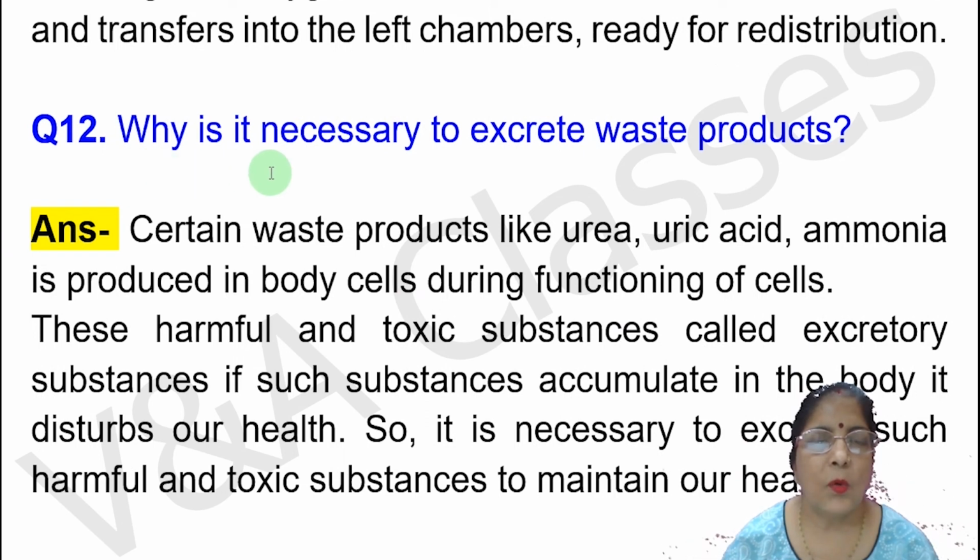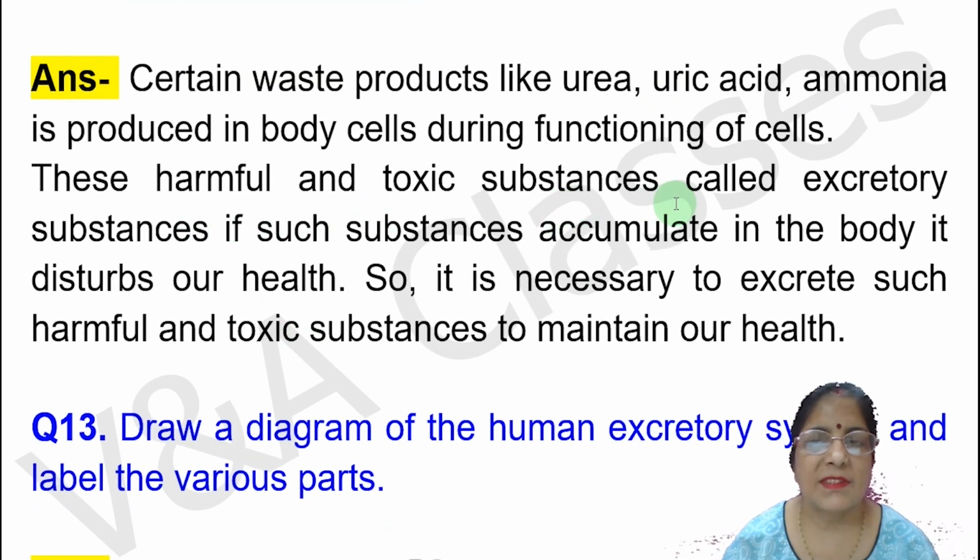Next question, why is it necessary to excrete waste products? It means waste products का बाहर निकालना क्यों जरूरी है? Answer, certain waste products like urea, uric acid, ammonia are produced in the body cells during functioning of cells. These harmful and toxic substances are called excretory substances. If such substances accumulate in the body, it disturbs our health. So, it is necessary to excrete such harmful and toxic substances to maintain our health.